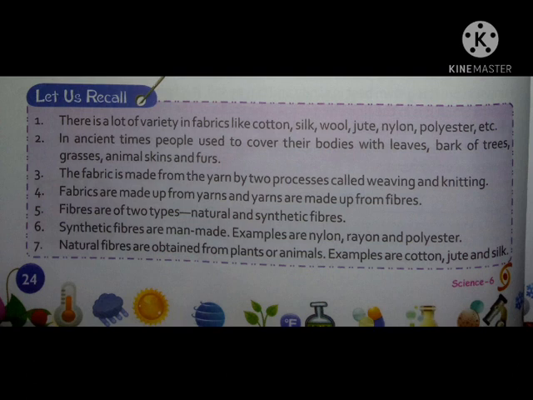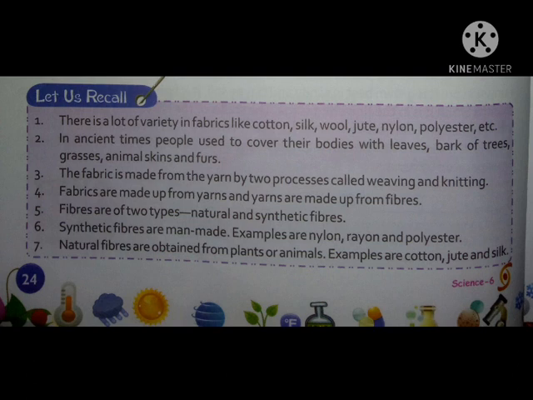Fabrics are made from yarns and yarns are made from fibers. Fibers are of two types: natural fibers and synthetic fibers. Synthetic fibers are man-made.